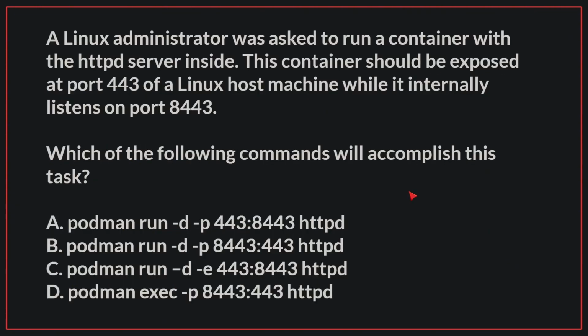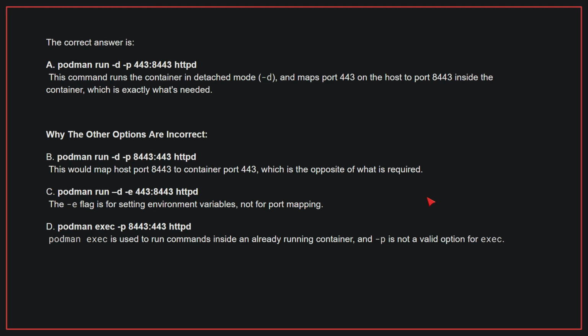A Linux administrator was asked to run a container with the HTTPD server inside. This container should be exposed at port 443 of a Linux host machine, while it internally listens on port 8443. Which of the following commands will accomplish this task? The correct answer is A. This command runs the container in detached mode and maps port 443 on the host to port 8443 inside the container, which is exactly what's needed.